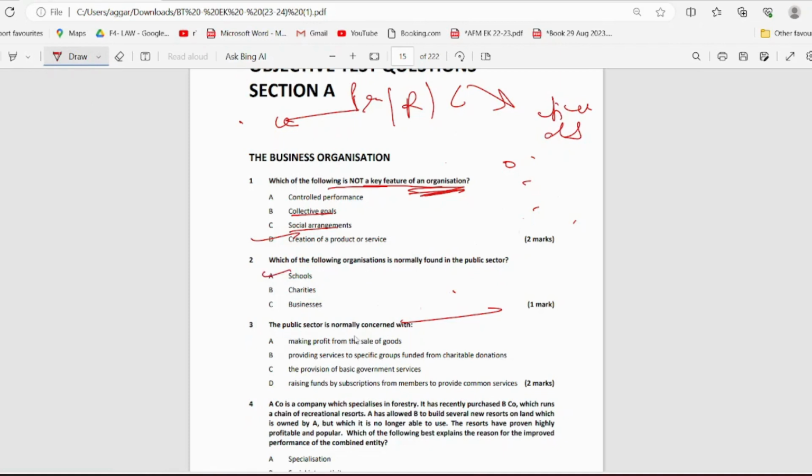Next question. The public sector is normally concerned with. The public sector means the government sector, right? Making profits from the sale? No, not at all, because this is the work of the private sector. Providing services to specific groups funded by charity donations? This is the work of NGOs and not the public sector. Provision of basic government services. This is the correct answer, because it is the work of the public sector to provide us with basic government services. Let's mark it.